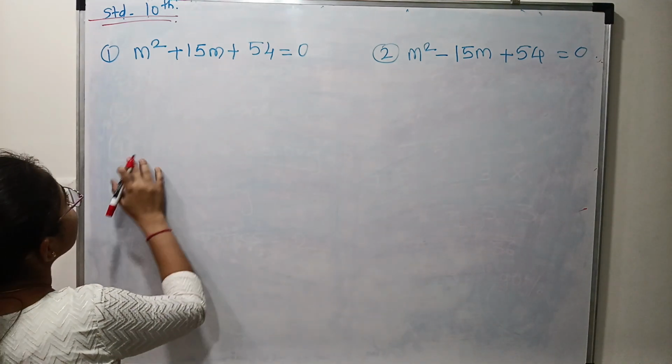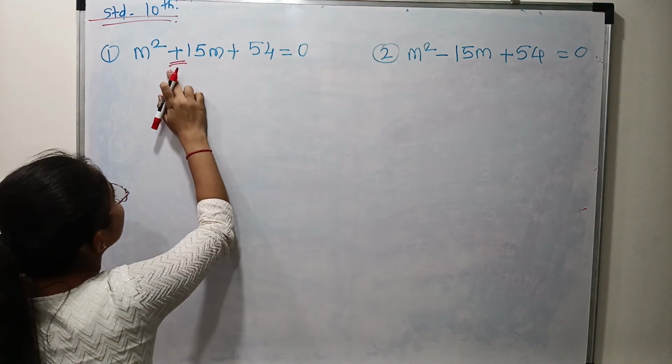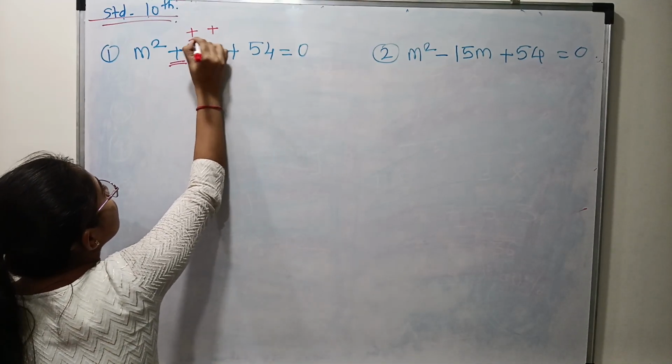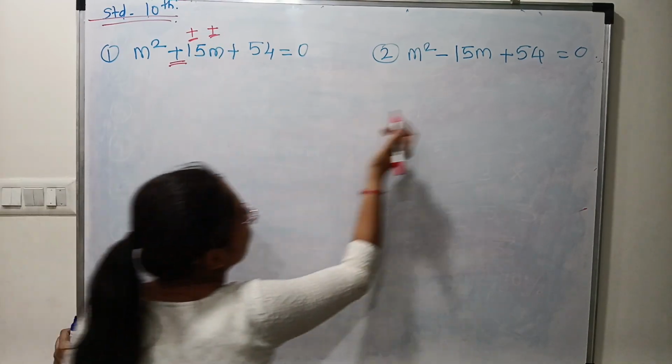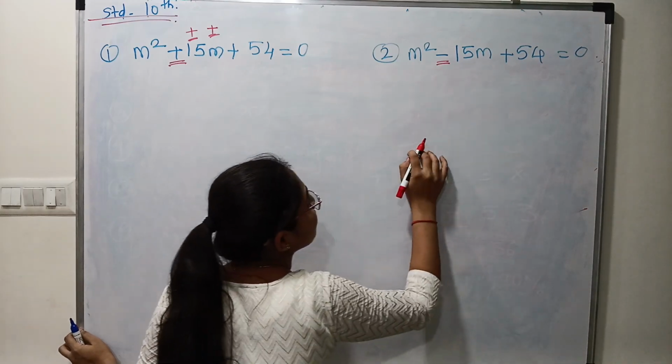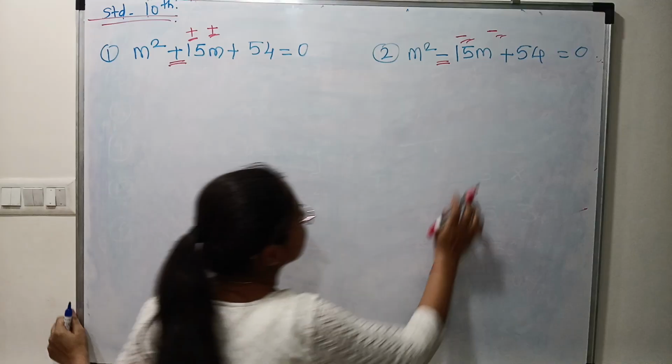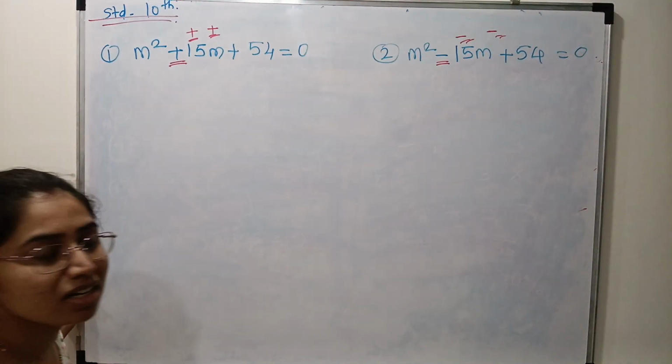How do we have to solve it? See here, when there is a plus sign, when we split numbers, plus signs will come. And if there is a minus sign, when we split numbers, two minus signs will come. Okay? That much everyone understood?